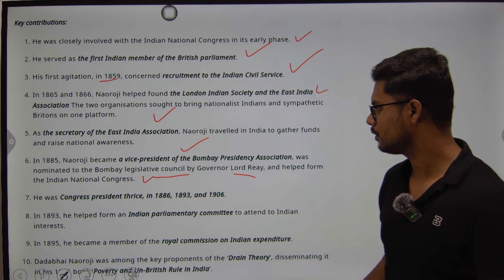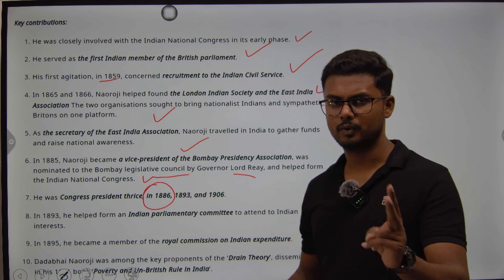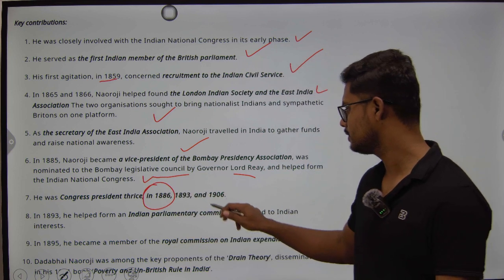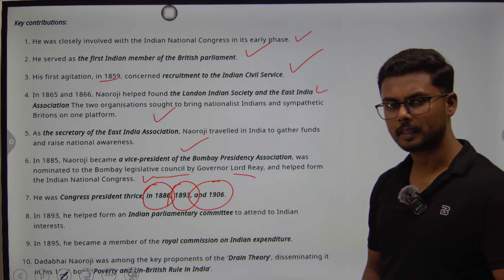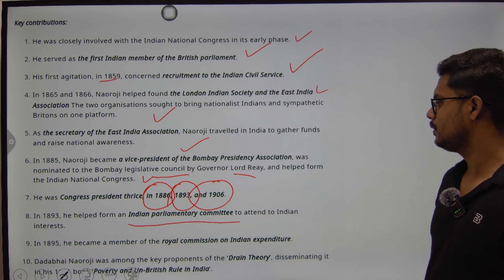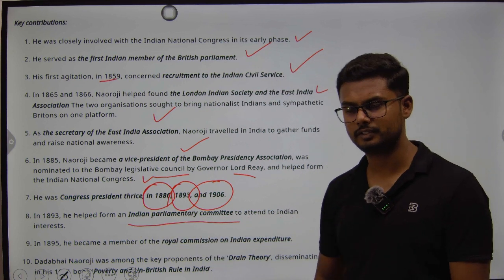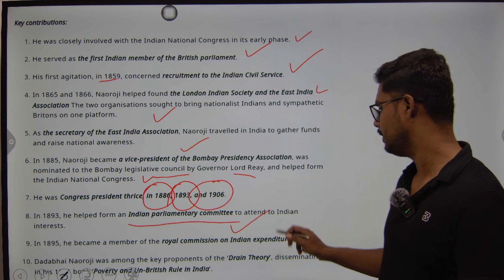He was also the Congress president thrice. First in the year 1886, that is, he was the second president of Indian National Congress, then in 1893 and then in 1906. In 1893, he helped form an Indian Parliamentary Committee to attend to India's interests, and he also became a member of the Royal Commission on Indian Expenditure.